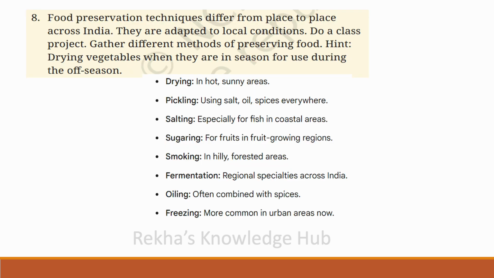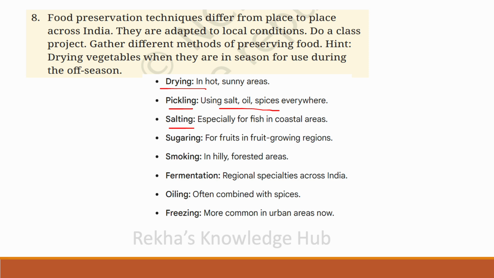Food preservation techniques differ from place to place across India. They are adapted to local conditions. Do a class project, gather different methods of preserving food. Hint, drying vegetables when they are in season for use during the off season. We will see some different food preservation techniques. First, drying in hot sunny areas, then pickling using salt, oil, spices everywhere.